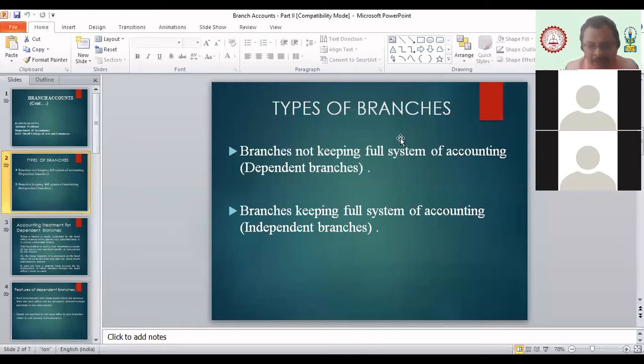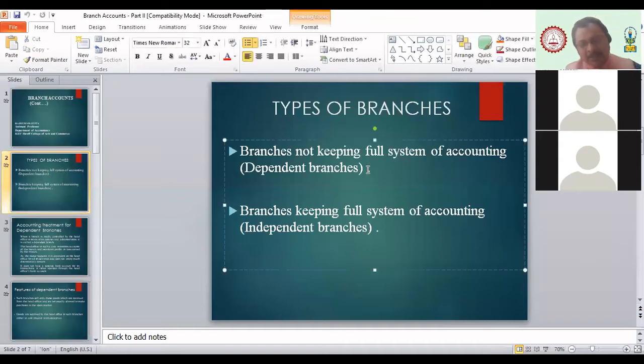For the dependent branches, all records are maintained by whom? Come on. Independent branch, all accounts are maintained by whom? Come on, tell me. Head office. Yes, exactly. It is maintained by head office. And in an independent branch, as we discussed, the full detailed accounting system is maintained by the independent branch itself.